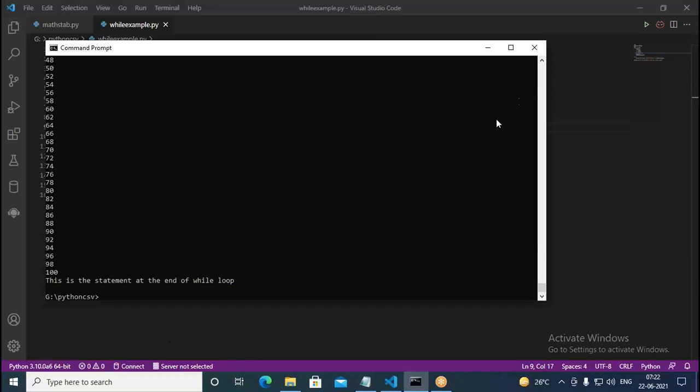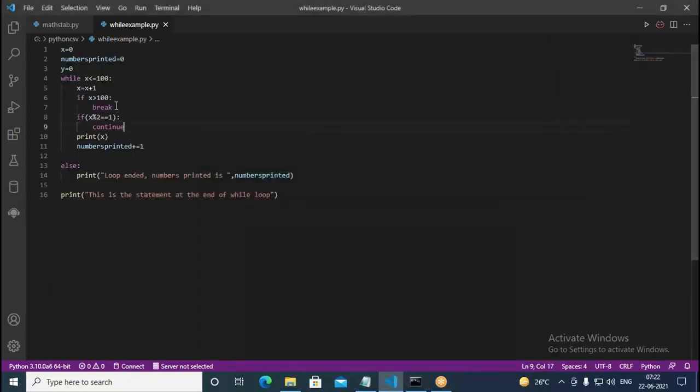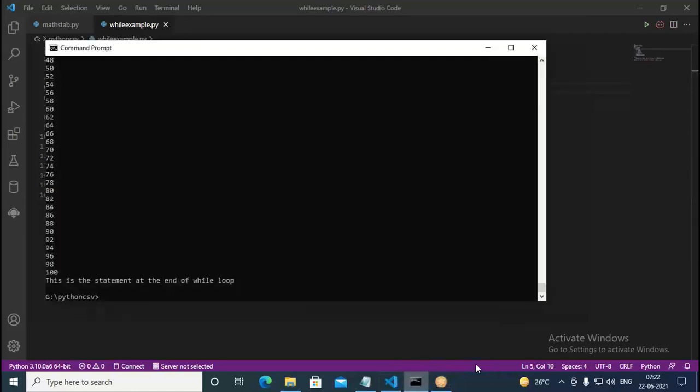Even in that case also it is same. Reason, x is becoming sometimes 101. That is going to be greater than 100, therefore it is going to break. Suppose you don't want to execute break statement, in such cases always x value must be less than 100. So here we use less than 100, then what happens? It will never be greater than 100, therefore it will not abruptly end, it comes to natural end. Now we execute this.